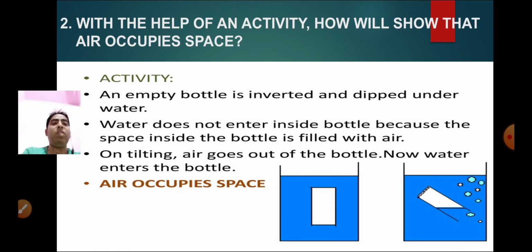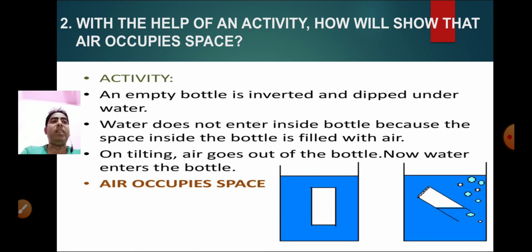What do we observe? We observe that water does not enter the inverted glass. Why? The glass was not empty at all. It was completely filled with air, and when we turn it upside down, there was no space for the air to escape. So the air in the empty glass prevents the water from entering.